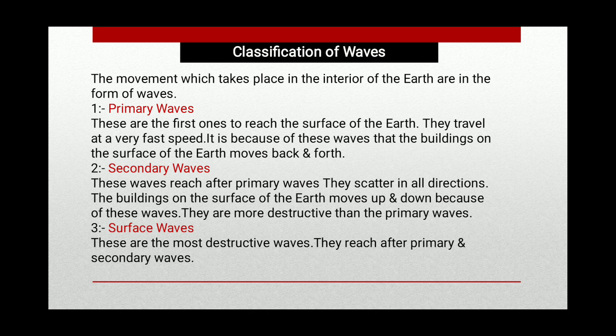Secondary waves. These waves reach after primary waves. They scatter in all directions. The buildings on the surface of the earth move up and down because of these waves. They are more destructive than the primary waves. And the third one is surface waves. Now these are the most destructive waves. They reach after primary and secondary waves.